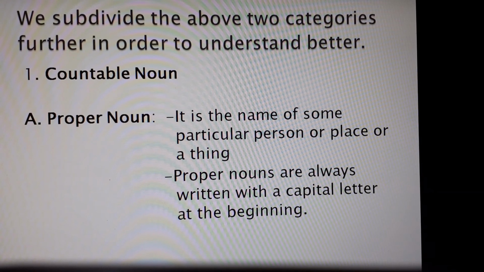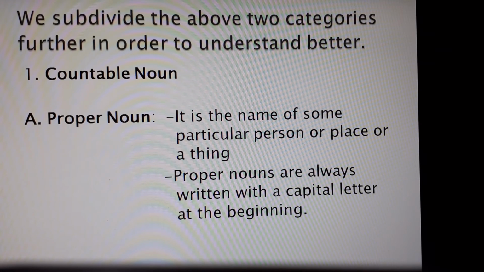Proper noun. Now, what is a proper noun? A proper noun is the name of some particular person, place, or thing. So the word which refers to the name of a person, place, or thing is called a proper noun.